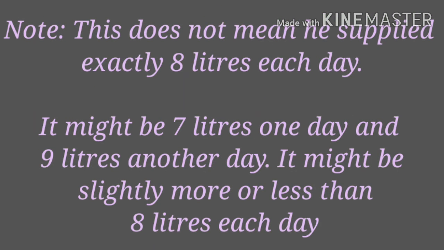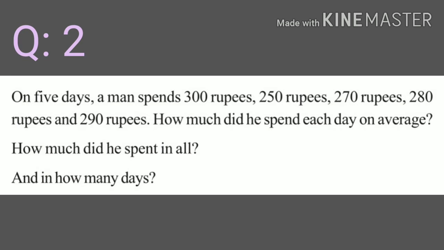Note, this doesn't mean he supplied exactly 8 liters each day. It might be 7 liters one day and 9 liters another day. It might be slightly more or less than 8 liters each day. Question number 2. On 5 days, a man spends 300 rupees, 250 rupees, 270 rupees, 280 rupees, and 290 rupees. How much did he spend each day on average?